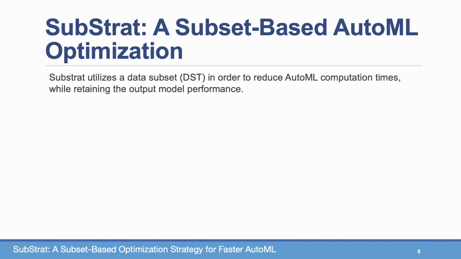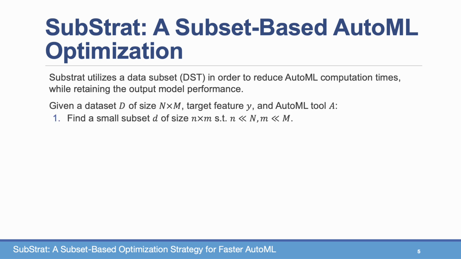The idea behind Substrat is to compute a data subset of the full data in order to reduce AutoML computation time while retaining the output model performance. This is done as follows. Given a full dataset D of size n times m, a target feature y, and an AutoML tool A, the first thing we do is find a very small subset d of size n' times m', which is significantly smaller than the full data.